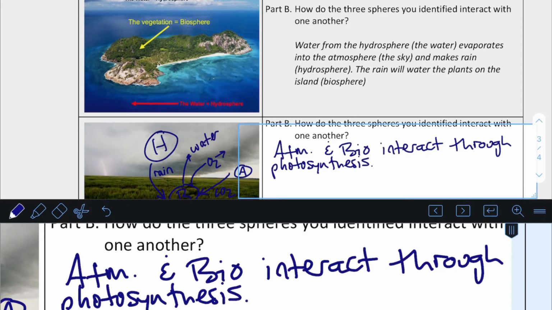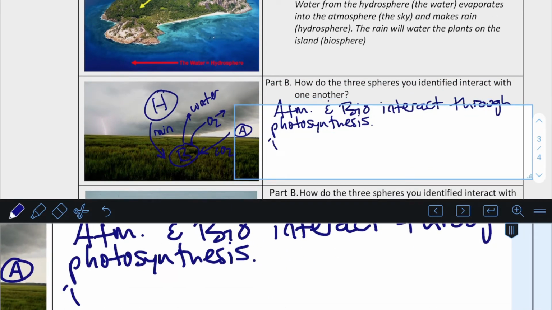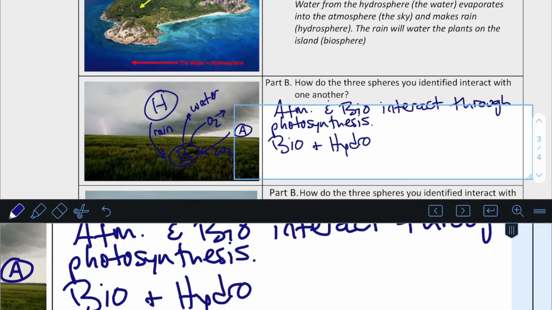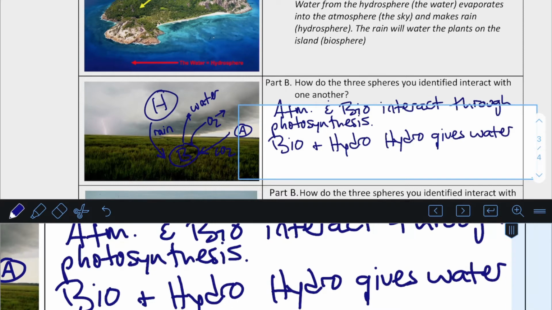And photosynthesis is that process where the plants will take in carbon dioxide and release oxygen. And then we have the biosphere and the hydrosphere interacting, because the hydrosphere gives water for the plants to grow.